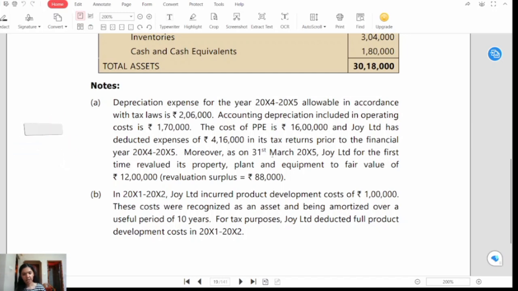Moreover, as on 31st March 2025, Joy Limited for the first time revalued its property, plant and equipment to fair value of rupees 12 lakh and the revaluation surplus amounted to rupees 88,000.